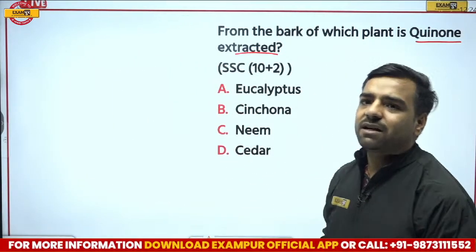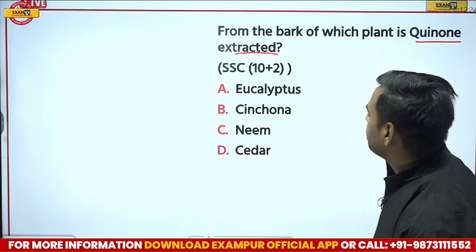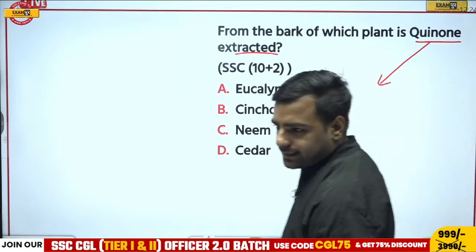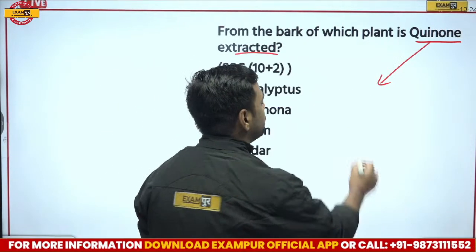So if I talk about this part, Vinod is going with option B. Here, about quinine, please remember there's a disease known as malaria.